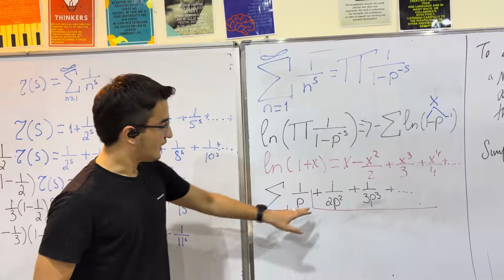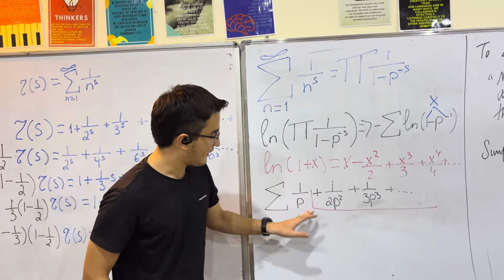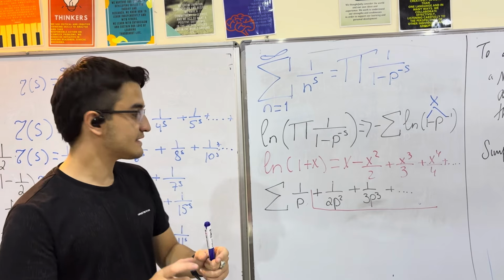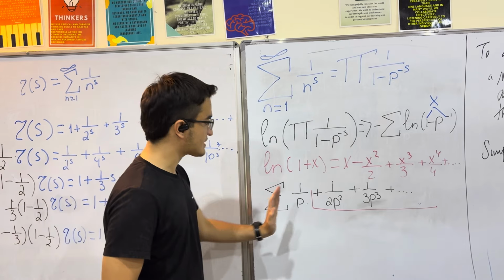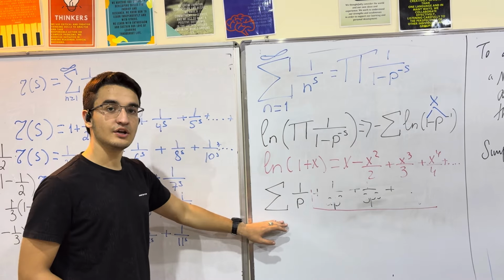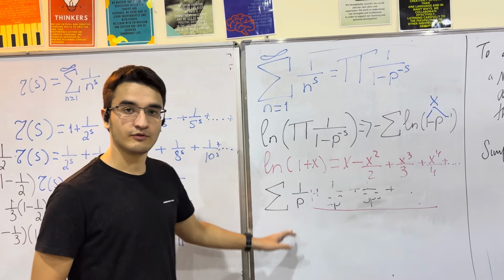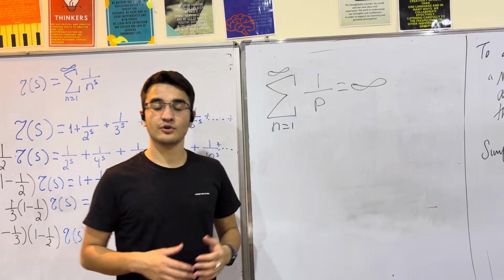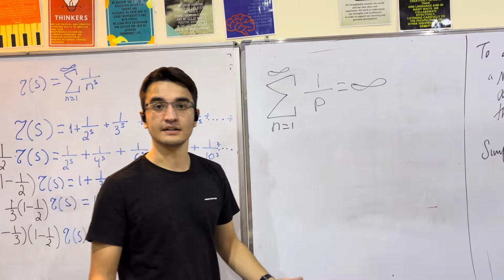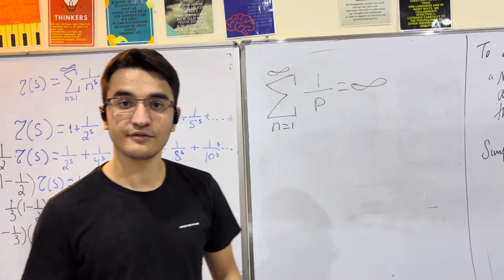As we see, this sequence that starts after 1 over p is all very small. It means it converges to 0. So we can just remove this part, and we will be left with only the sum of 1 over p_i. This means that if we want this formula to diverge to infinity, the sum of 1 over p_i should be infinity.